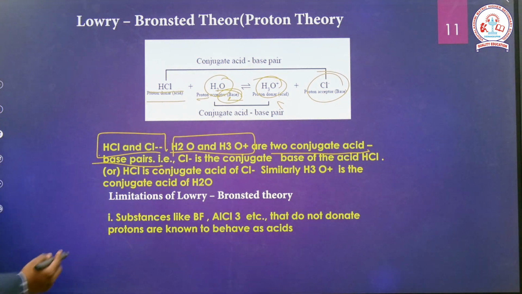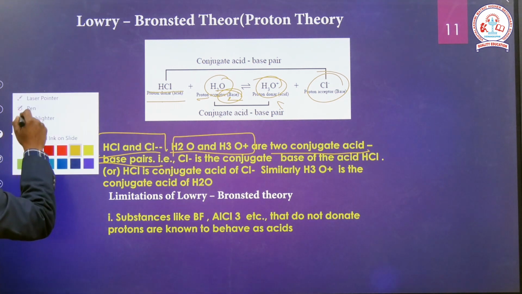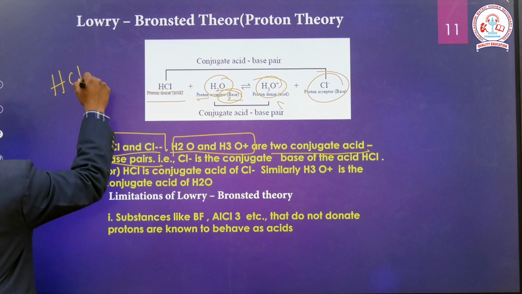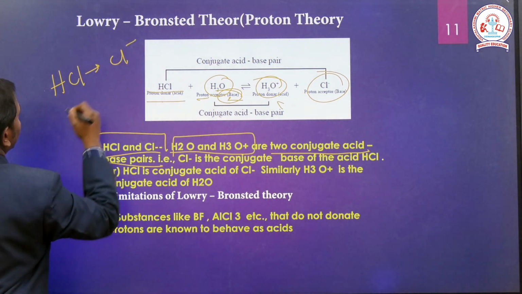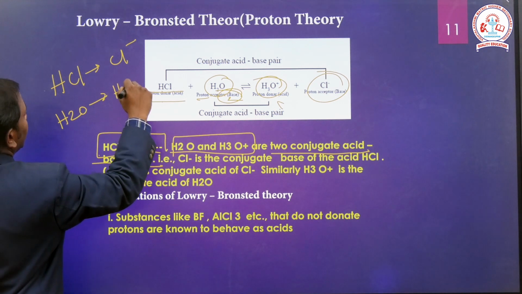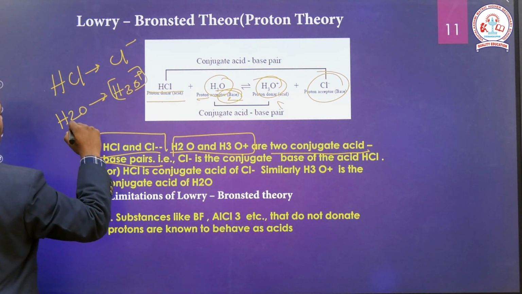HCl and Cl minus, H2O and H3O plus are the two conjugate acid-base pairs. Simply we say, students listen, HCl will produce Cl minus, and H2O will produce H3O plus.